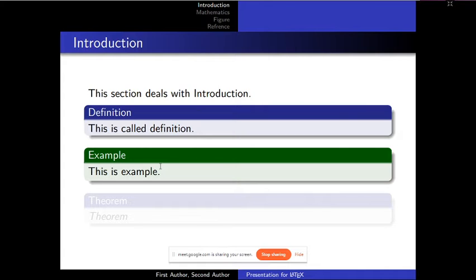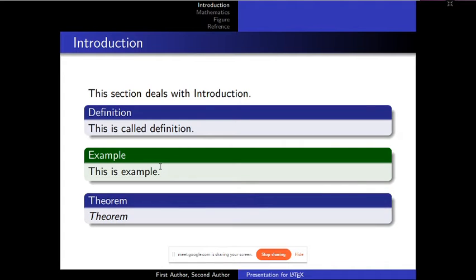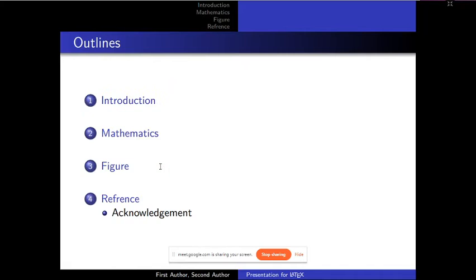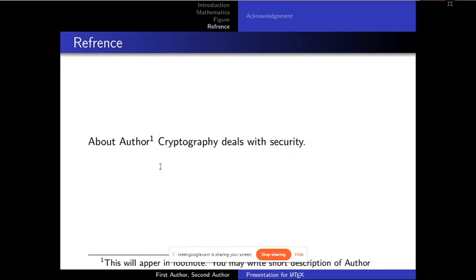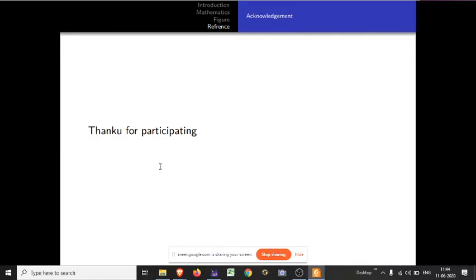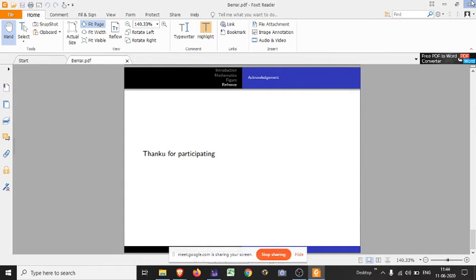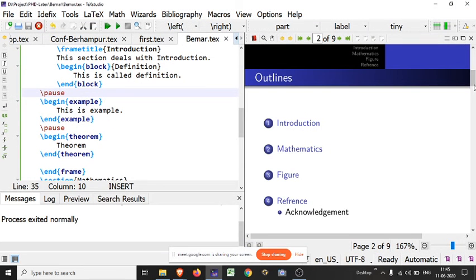Suppose I want to show a theorem next to that. For that just click next, and the next will automatically appear. For this I have used only a pause button, nothing else. So you may work according to your content, whatever you want to write.